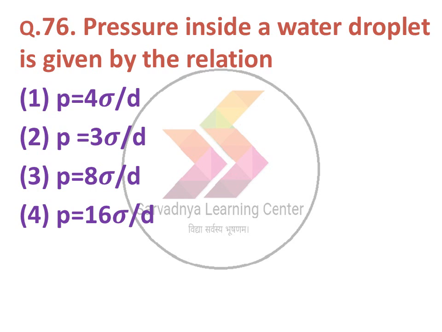Pressure inside a water droplet is given by the relation: option 1 P is equal to 4 sigma upon D, option 2 P is equal to 3 sigma upon D, 3 P is equal to 8 sigma upon D, 4 P is equal to 16 sigma upon D. The correct answer for the water droplet is pressure equal to 4 sigma upon D. Next question.